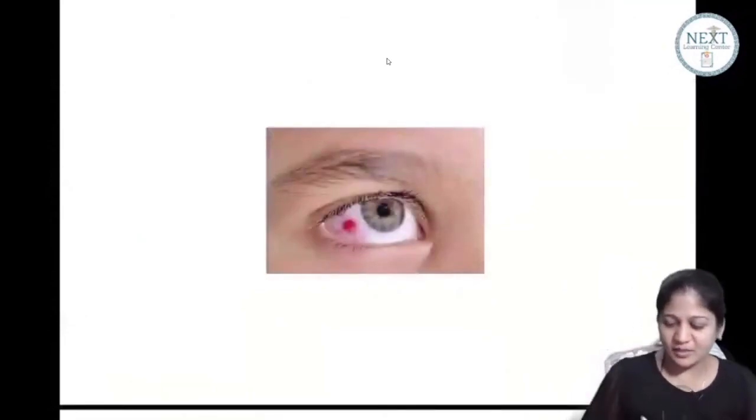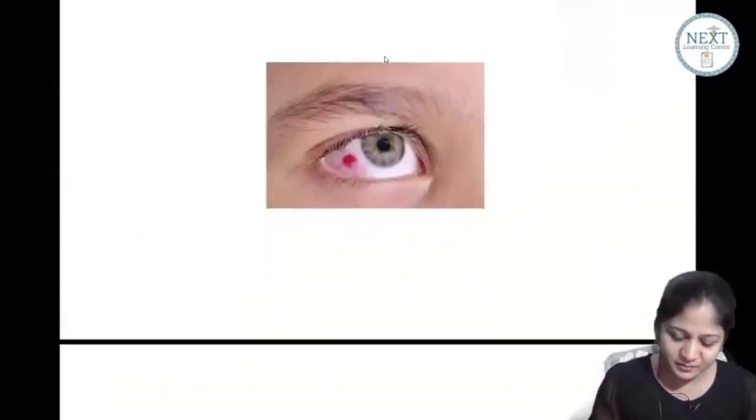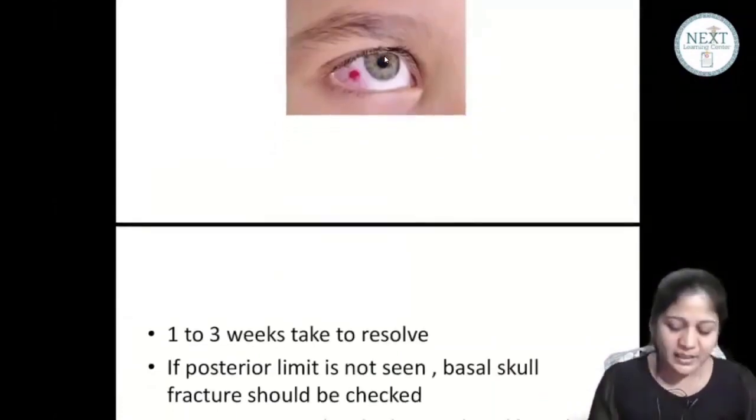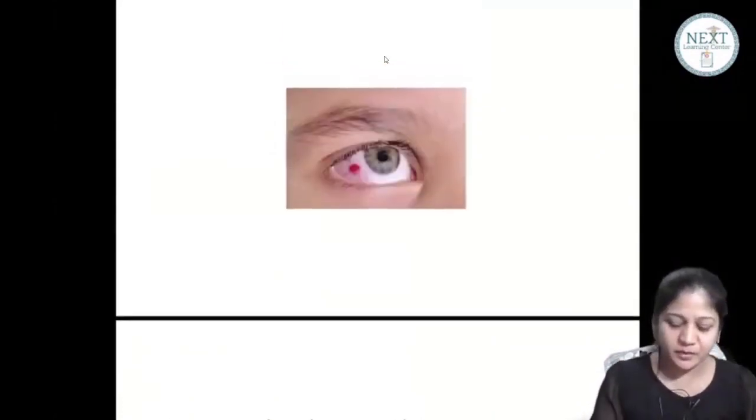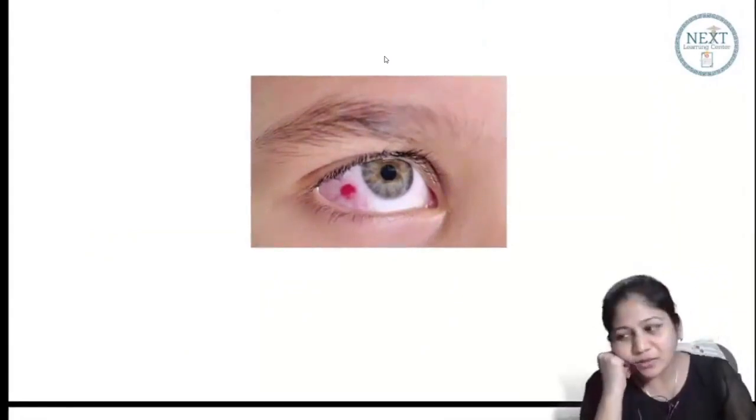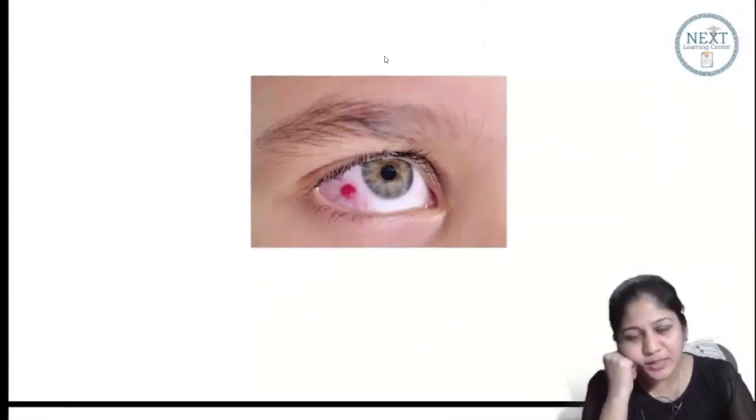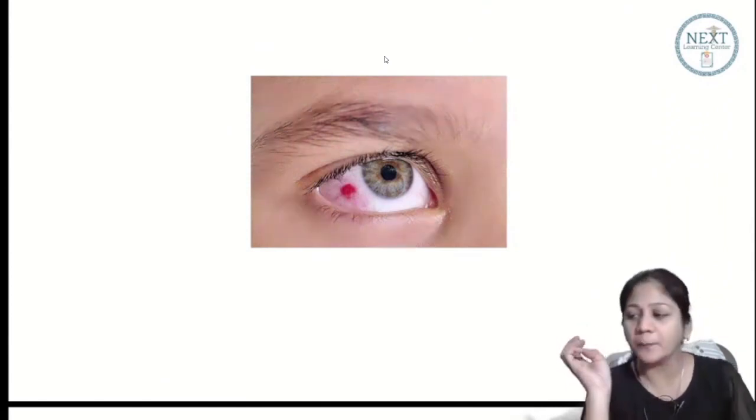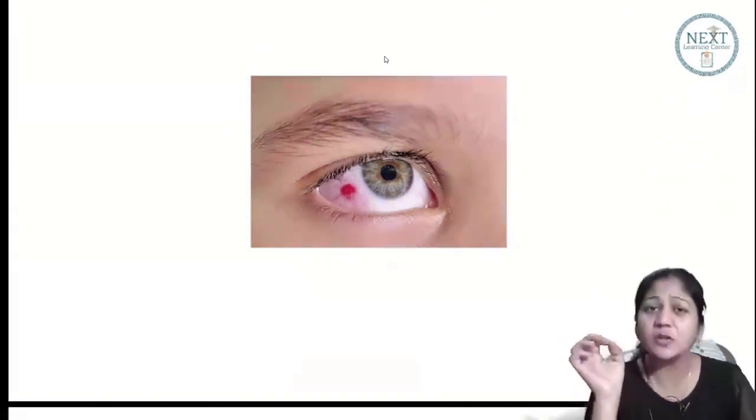What is happening here? Tell me, what should be the treatment here? What is this diagnosis? Suppose there is a patient, what is the treatment here? What is the diagnosis? This is again a hemorrhage. Must be because of a small trauma. Very good. So this should be self-limiting.